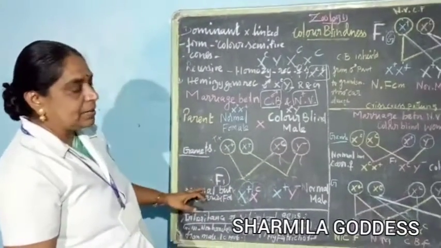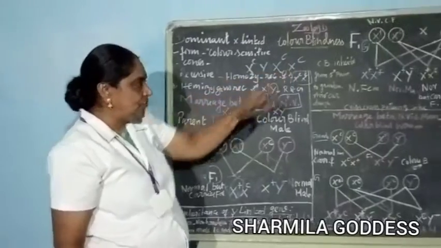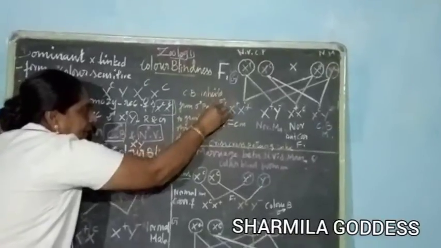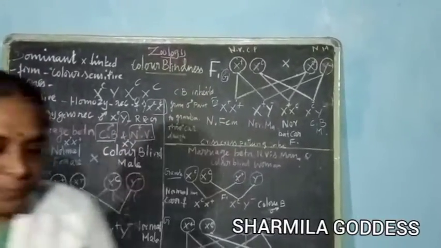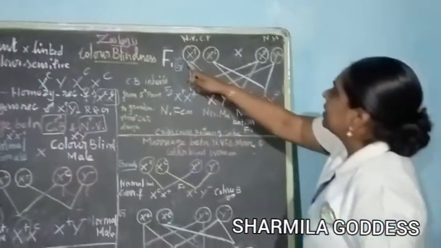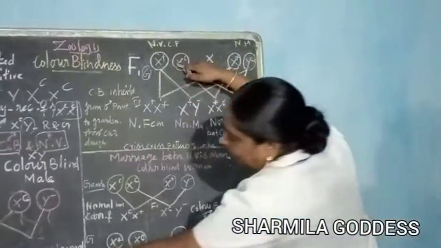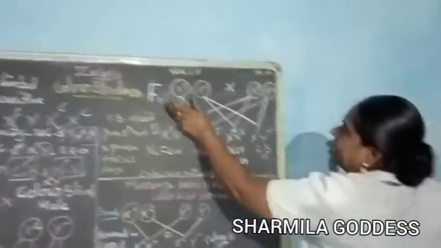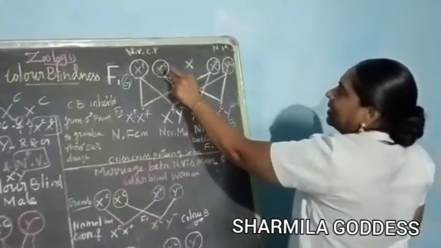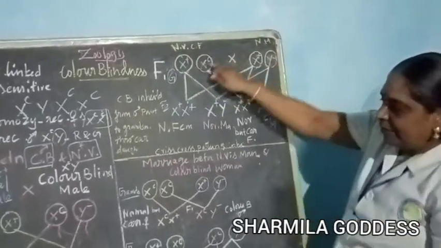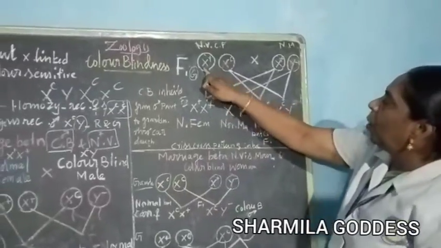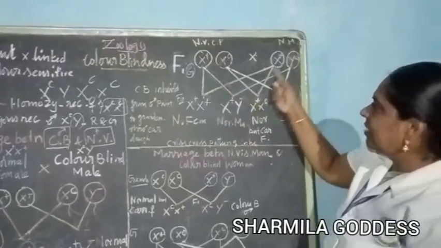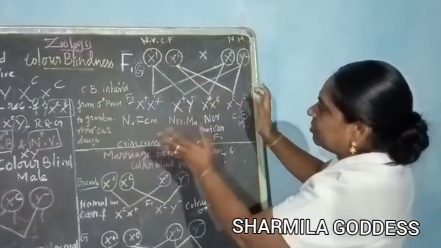Now the marriage is between these two of the first filial generation, giving the second generation. What we got in the first filial generation we bring here as the gametes: X^+ X^C and X^+ Y. Now, what would happen when the marriage is between these two? It looks clumsy, but it is very easy.